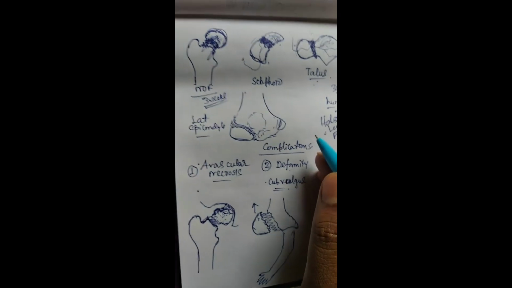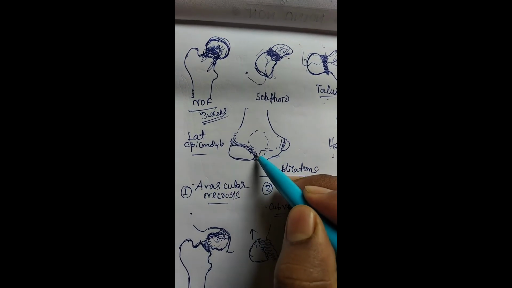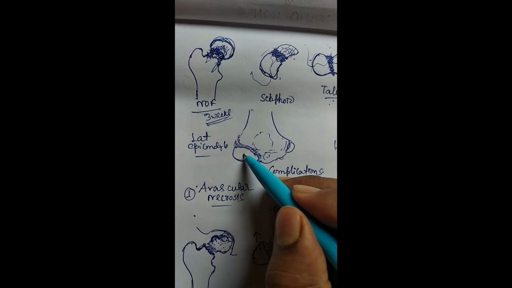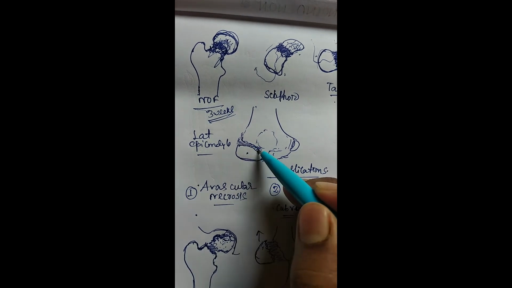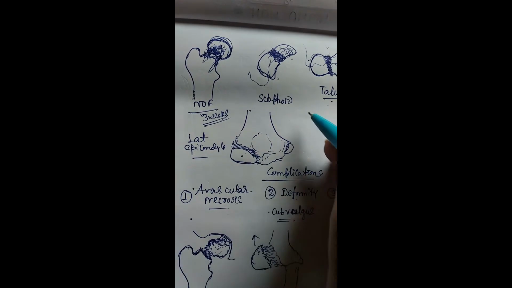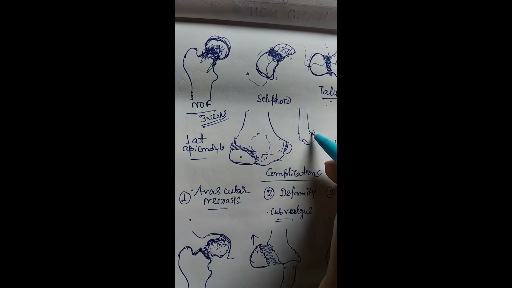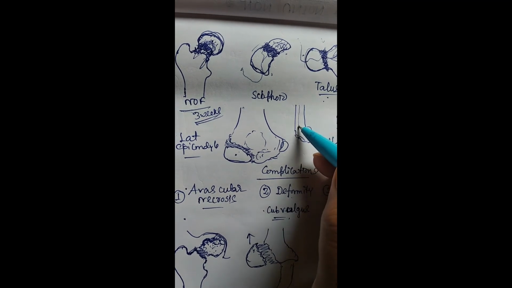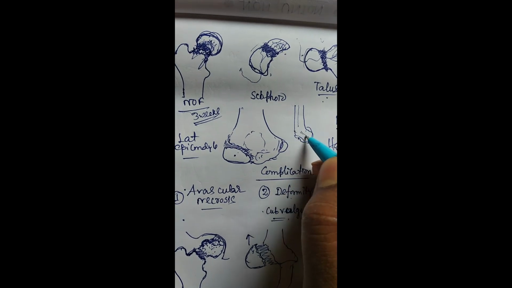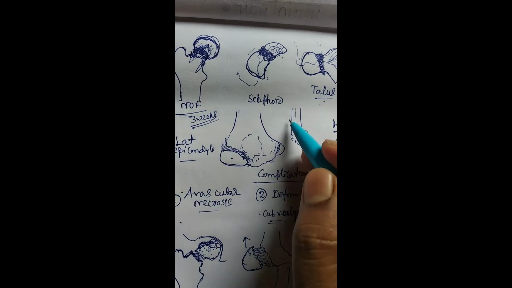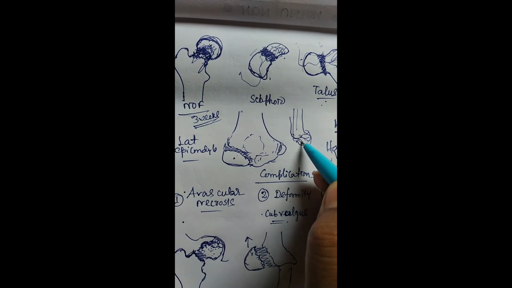Now, another fracture is called lateral epicondyle fracture. This is most commonly found in the pediatric age group. You know, in the lateral epicondyle there is an epiphyseal center, and if there is any fracture over this area, actually this blood supply from the lateral epicondyle, if you see from a lateral view of this humerus, this is the humerus lower end and this is the lateral condyle. It has a special angle towards the anterior side. Now blood supply comes from the posterior side and it will give this type of blood supply.